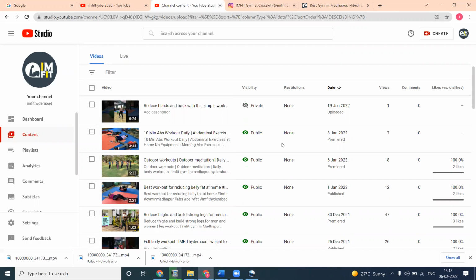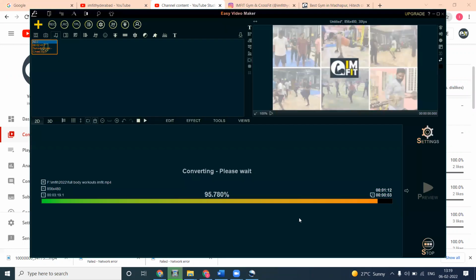Once you get a strike, two things will be affected. One is called file dispute, the second is the copyright strike. File dispute means the views and earnings from your channel go to the other channel. The second one, the copyright strike, completely removes your video from your channel. So those will be affected. Please don't use any kind of copyright videos. So here the video will be finished 100%.